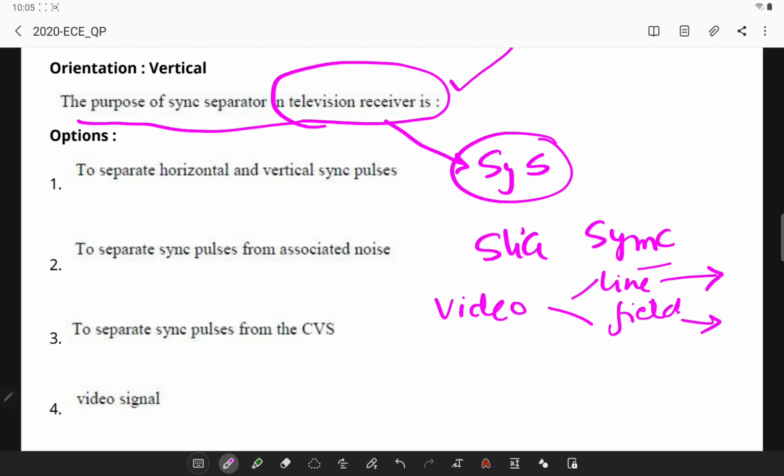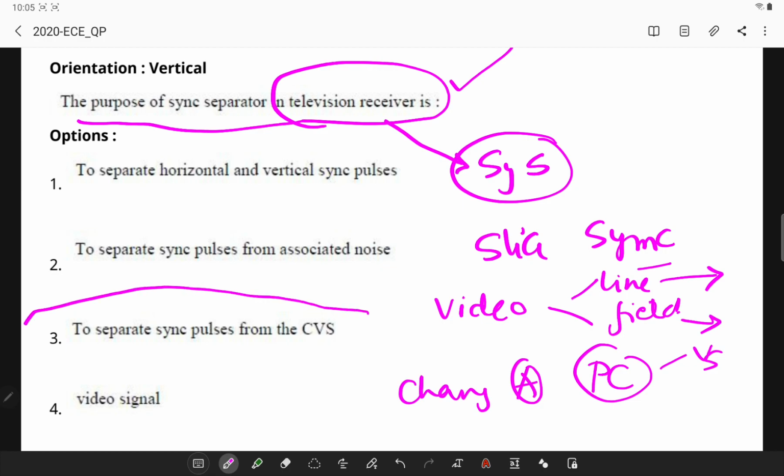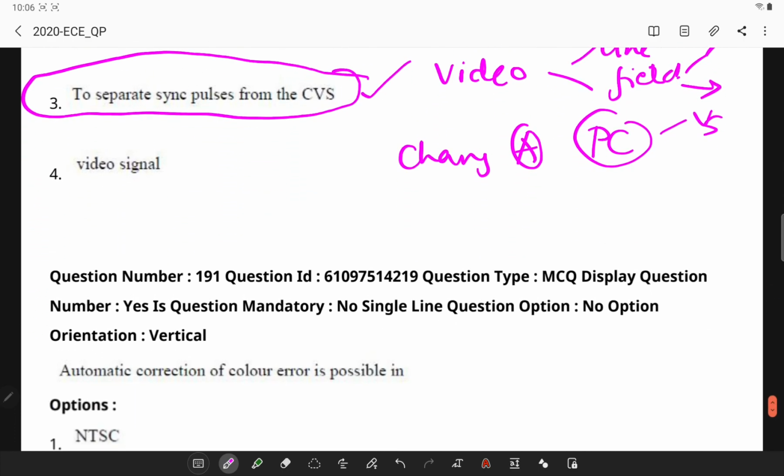The process must be immune to changes in amplitude and picture composition of the video signal. So the basic purpose is to separate the sync pulses into two forms, line and field.